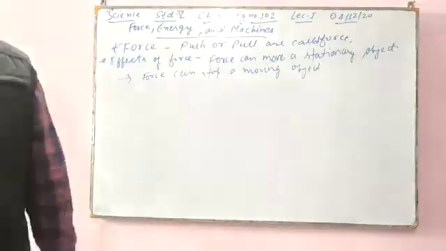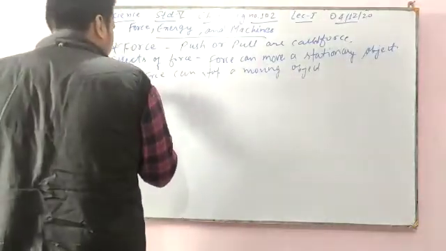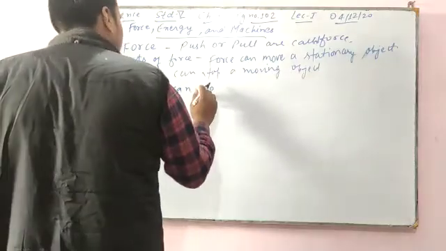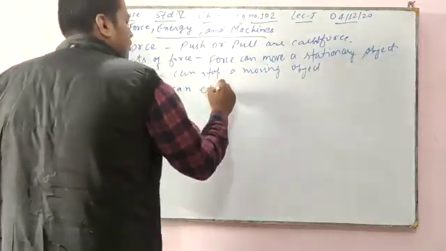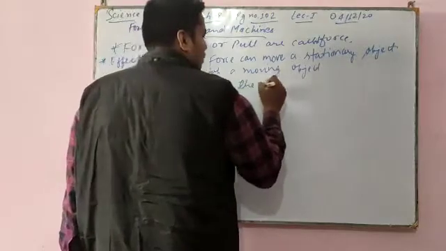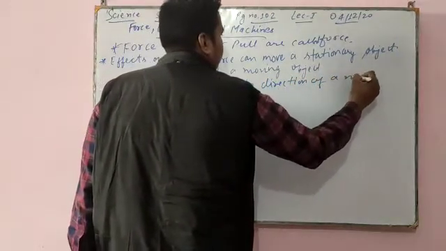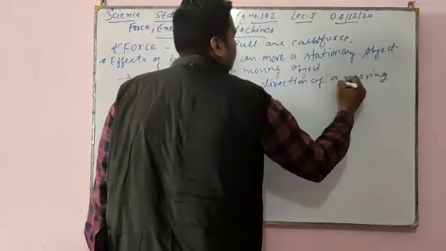Next, force can change the direction of a moving object. Third point: force can change the direction of a moving object.